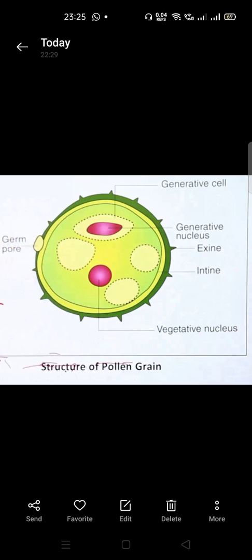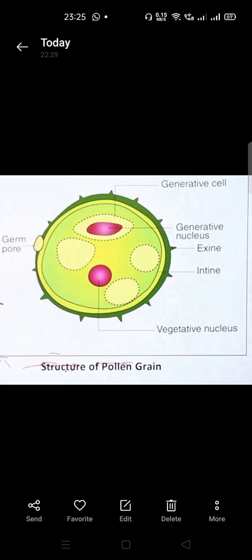That this nucleus is only going to meet the egg cell. Students, there is a very nice story ahead about fertilization. This fertilization process in the flowering plant is quite interesting to learn. Really, double fertilization and triple fusion are quite interesting to learn. What exactly happens, we are going to see very soon.